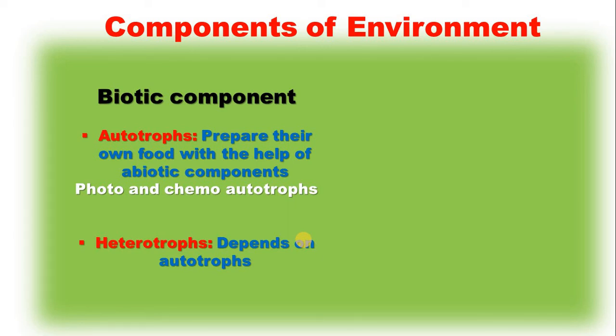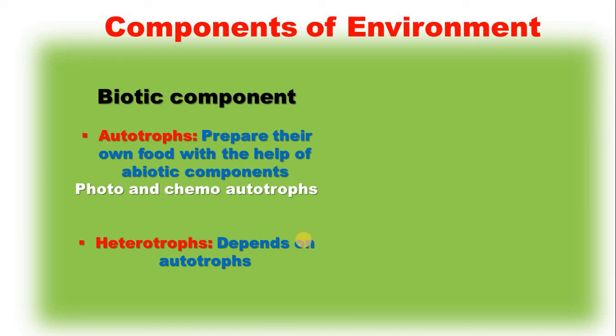Without abiotic factors, you can't think that the biotic component or the living thing can survive over the earth. Now the biotic components or living things can be broadly divided into two, that is autotroph and heterotroph. Auto means themselves and troph means, you can say, preparing. So any species that prepares its own food is known as autotroph. Generally, they are of two types again, the photoautotroph and chemoautotroph.